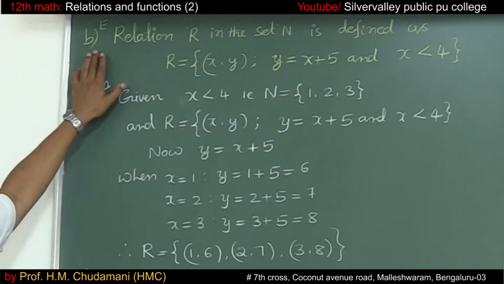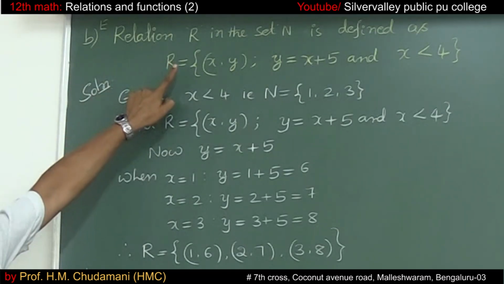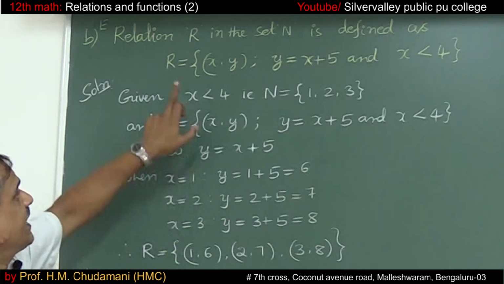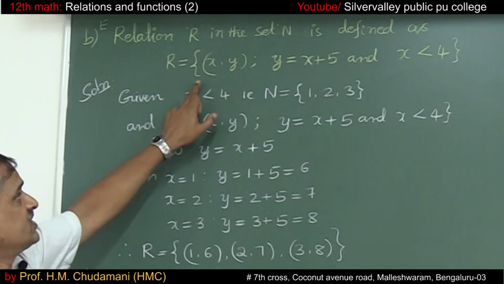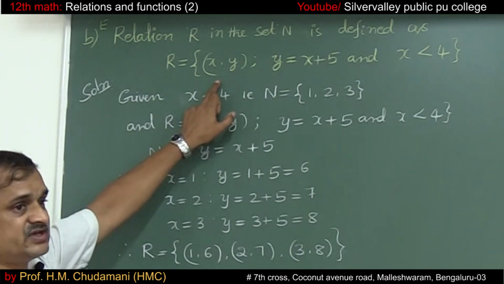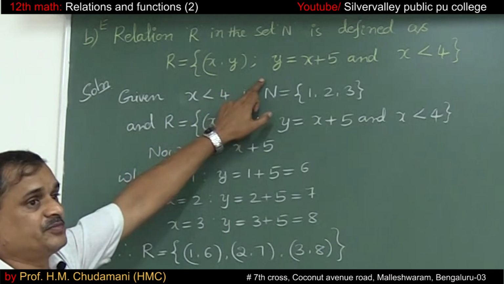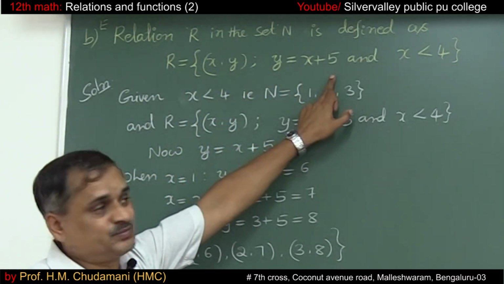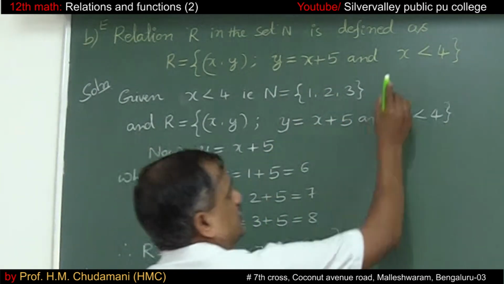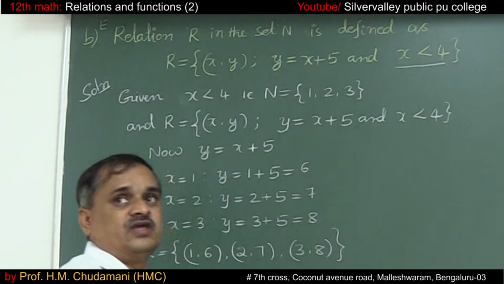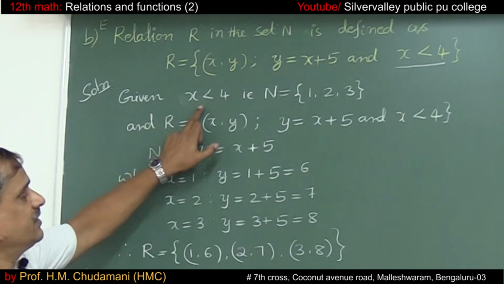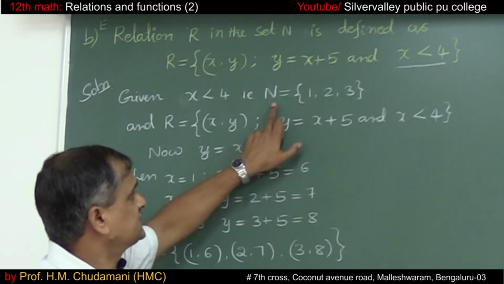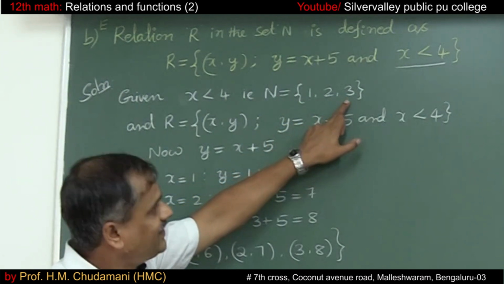The second one, B. Relation R on the set of natural numbers N is defined as R equal to the set of ordered pairs (x, y) such that y equals x plus 5 and x less than 4. Given x less than 4, the set should be the natural numbers 1, 2 and 3.